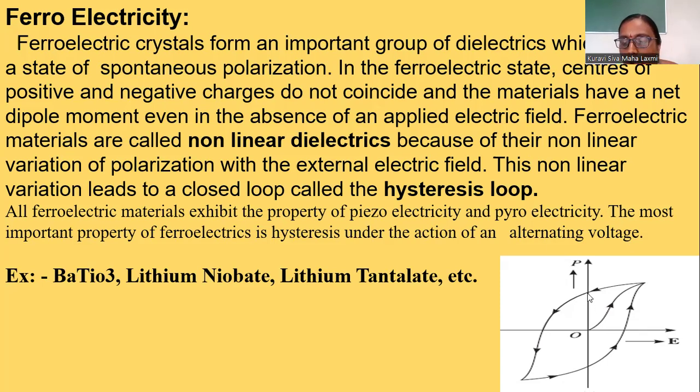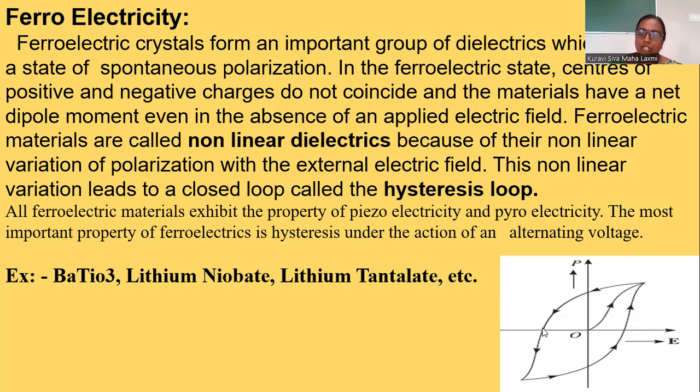Now, how can we reduce this polarization? In order to reduce it to zero, we have to apply the electric field in the negative direction. When we increase the field in this direction, the retentivity, whatever polarization is there, will decrease to zero.